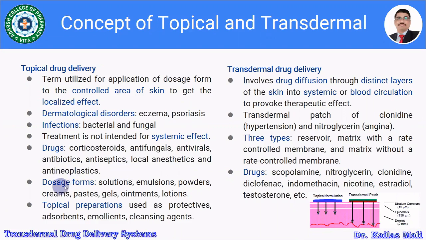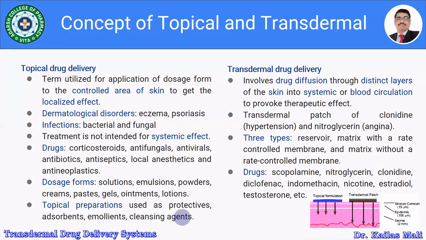The dosage forms prepared for topical drug delivery are solutions, emulsions, powders, creams, pastes, gels, ointments, and lotions. All these topical preparations are used as protectives, adsorbents, emollients, or cleansing agents.